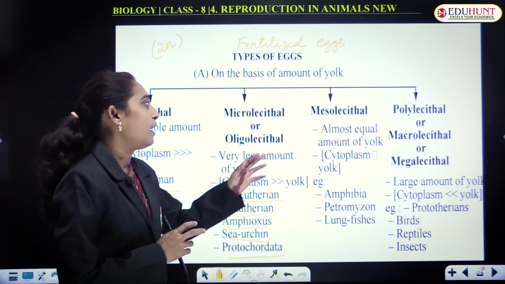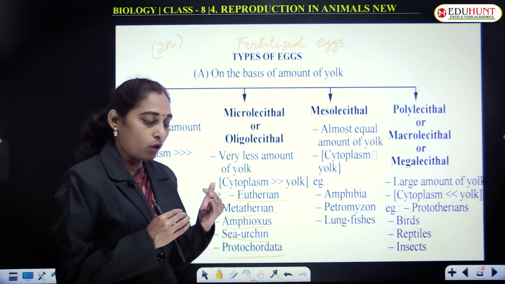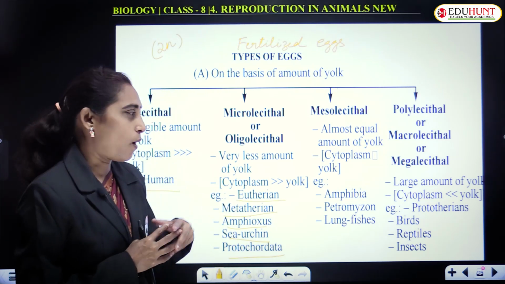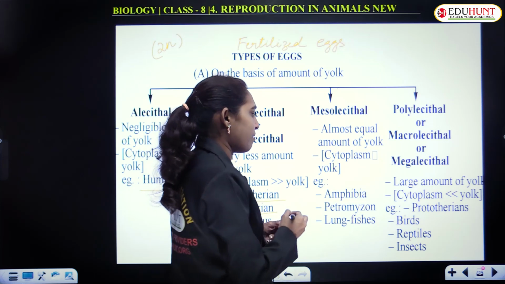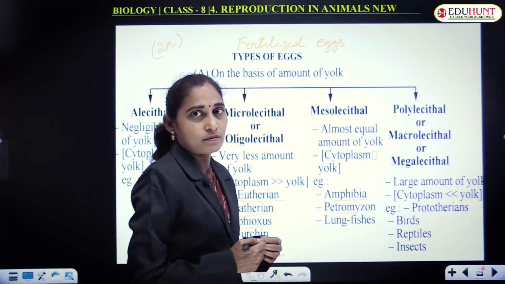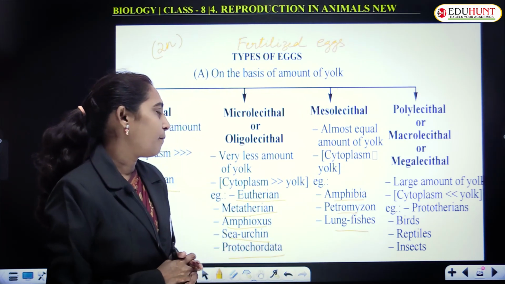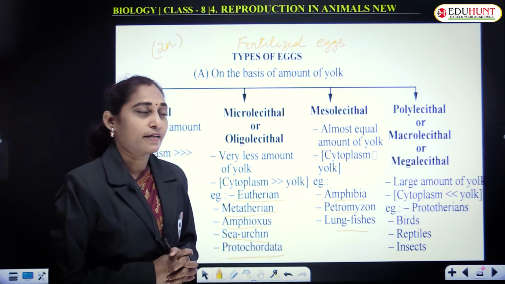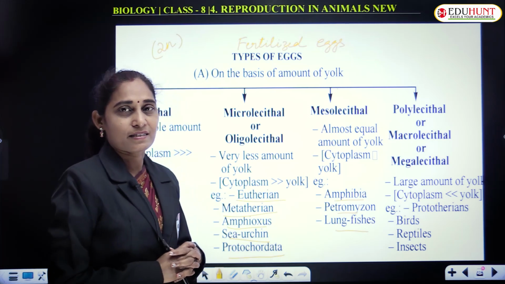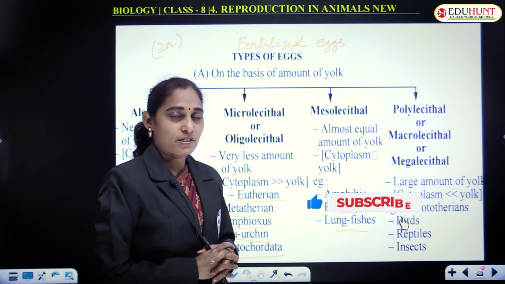Example, human being. Now move on to the third type, mesolecithal, where both cytoplasm and yolk are almost equal in quantity. Examples: amphibia, frog, petromyzon and lungfishes. All these bear mesolecithal eggs. Polylecithal or macrolecithal or megalecithal means a large quantity of yolk is present.